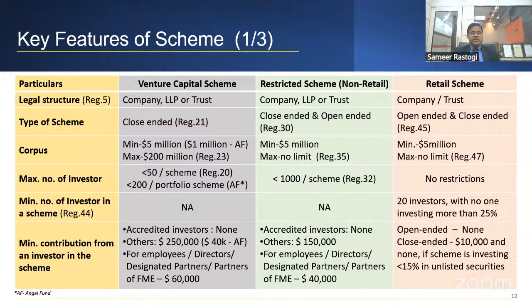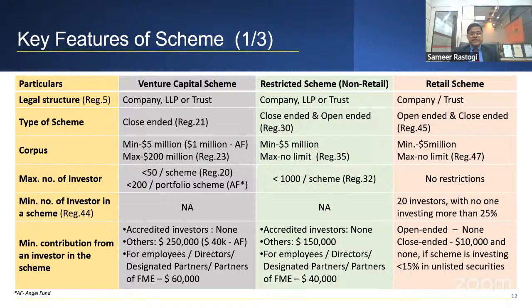If you see, the legal structure of a fund can be a company or an LLP or a trust. But in case of retail, where you can launch mutual funds and all those things, it has to be a company or a trust only. It cannot be LLP. So type of scheme, the first category can be close-ended. For example, if you are putting a category 1 or category 2, it can be close-ended or open-ended. And similarly, retail can be open-ended and close-ended. So totally you have to decide what kind of fund you want to launch. So it would be a part of your strategy, what kind of thing you want to do.